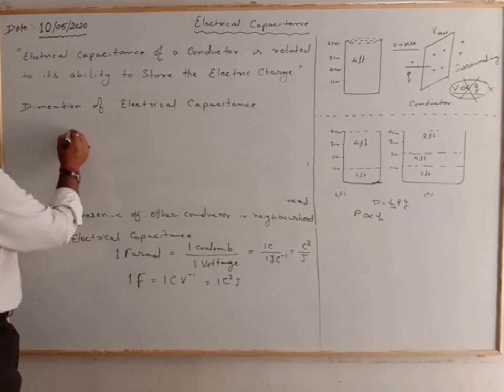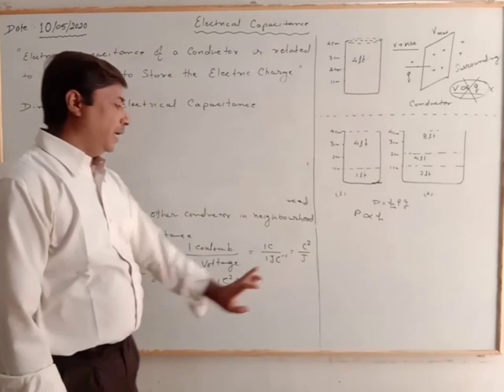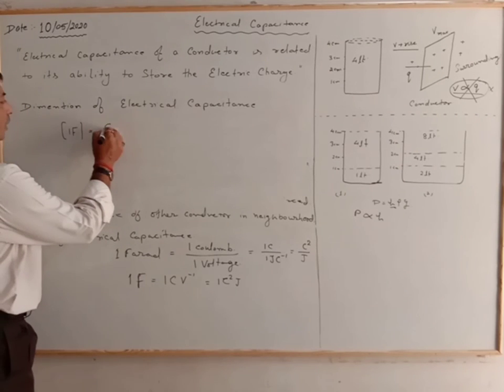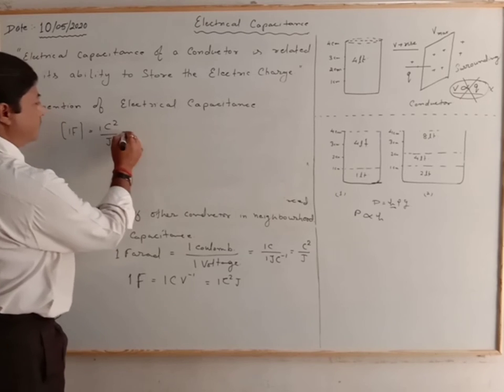For the dimension of 1 farad, we write coulomb square per joule.